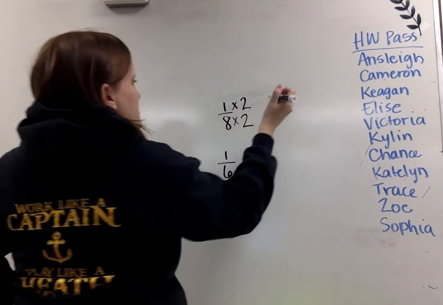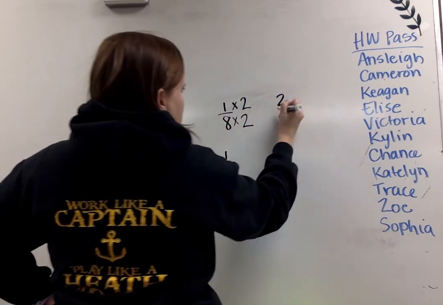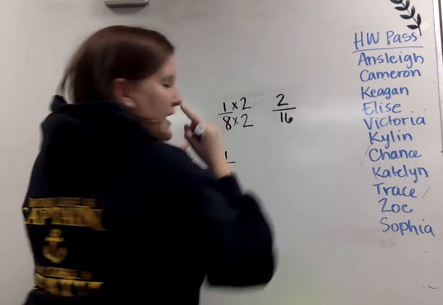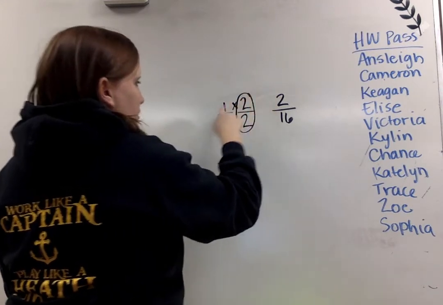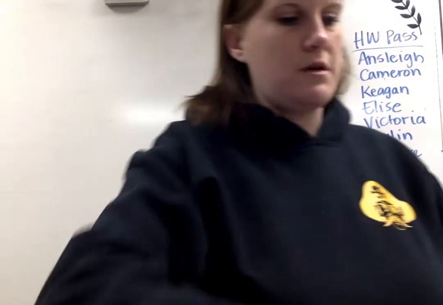So, 1 times 2 equals 2. 8 times 2 equals 16. Here's why this works. With the fraction 2 over 2, you're multiplying it times 2 over 2.